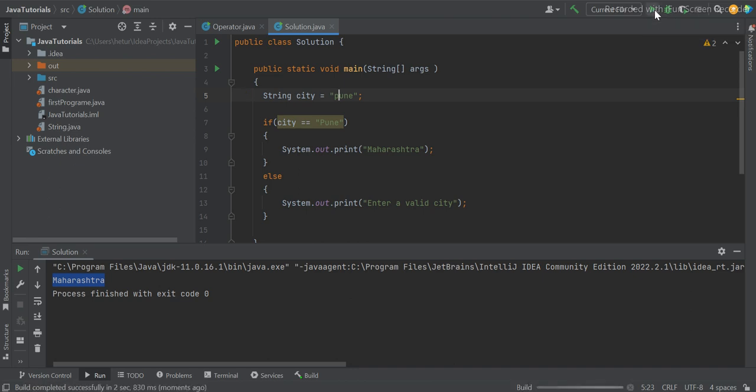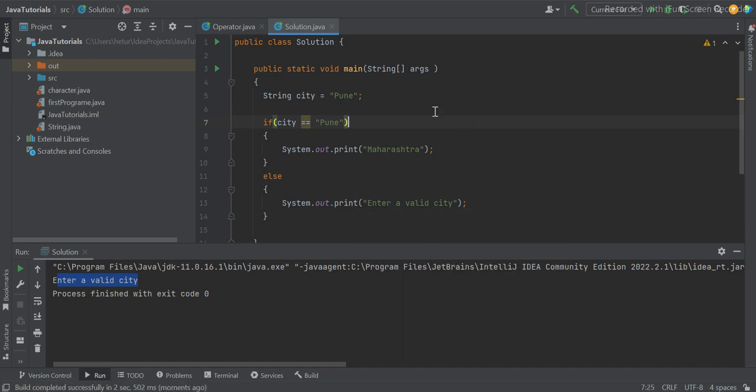Let's see whether Java is case sensitive or not. Let's try to see that. Enter a valid city, which means Java is case sensitive, guys. You have to type exactly the value you are putting into the variable, and the same thing in your conditional statement. Otherwise it will not go.